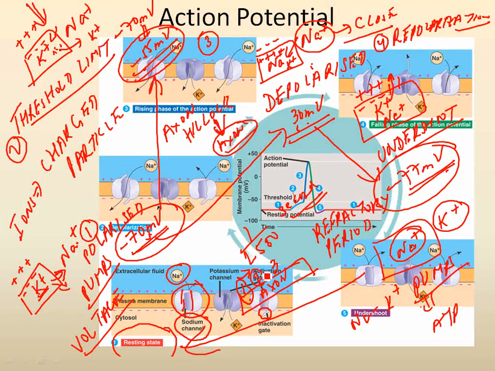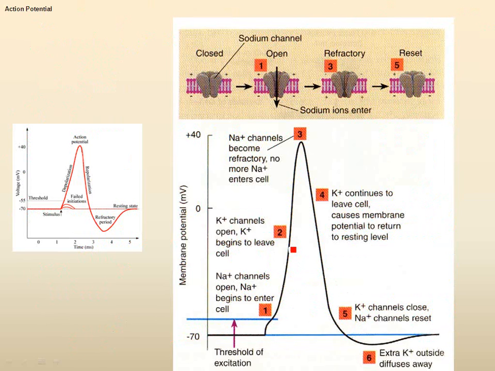And at 2, what will happen? At 2, again, what was at rest will now change in potential. From where? From minus 70 to 30 and back to minus 77. Again, a small electric current is generated, which will flow a short distance down to the 3rd point on the axon. And again, we will see the same change of membrane potential from minus 70 to plus 30 to minus 77 millivolts. And this will again flow to the 4th point, etc. And this is nothing but a generation of an action potential.